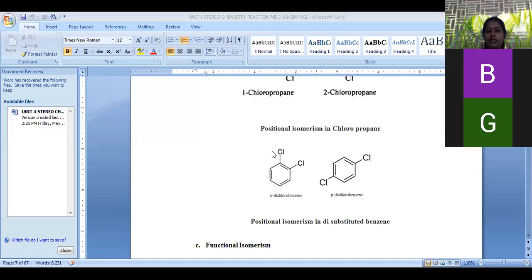Another example for positional isomerism is when we take chloro functional groups on a benzene ring at 1,2 positions. This is called ortho substituted. In the second case, at 1,4 positions, it is called para substituted. These two are also the best example for positional isomers. We are changing the position of this chloro group, which is positional isomerism. Ortho substituted and para substituted compounds are the best examples for positional isomers.